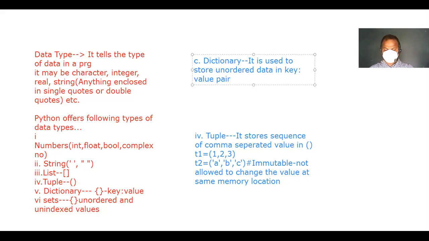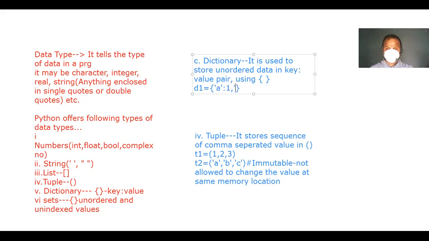Using this symbol here, curly braces. So curly brace is used for this dictionary. Suppose we are trying to create a dictionary d1, and it will store the vowels a e i o u having the values 1 2 3 4 5. So let's see how we can do this. a colon 1, a is here, this is the key, and this is the value.